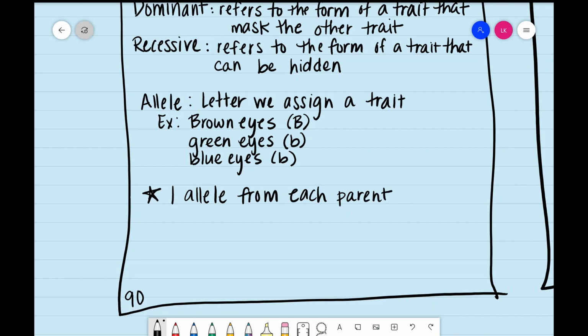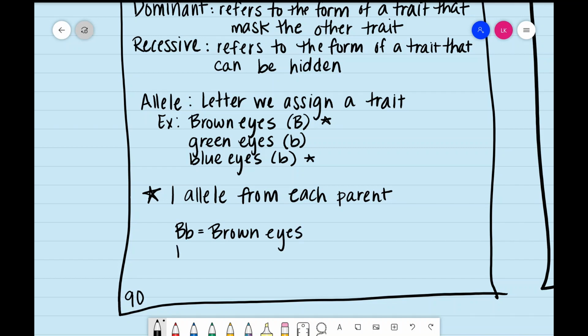Let's say we're dealing with brown eyes and blue eyes, so the parents have brown eyes and blue eyes. Let's say the child has capital B, lowercase b. That means they received one brown allele and a blue allele. But because the brown is present, it is going to mask the blue. Therefore, this person would end up with brown eyes.